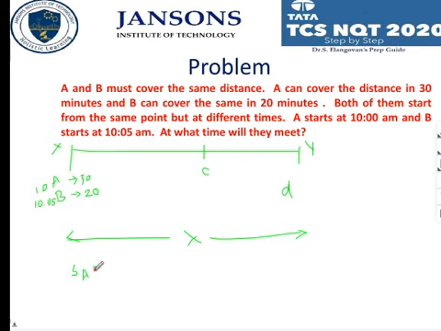What is the speed of A? Speed is not directly given. No, it is not 20 kilometers per hour.